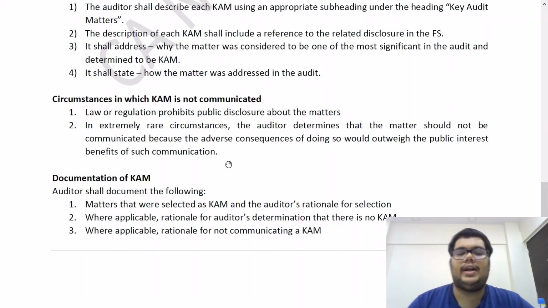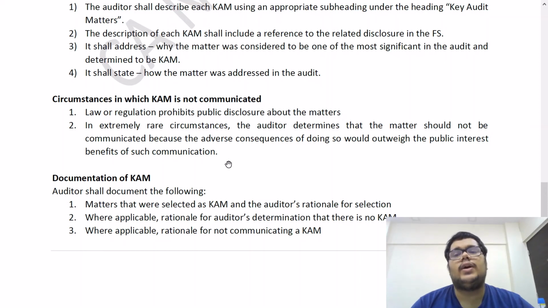Last answer, documentation of key audit matters. So what do we have to document? First point, matters that were selected as key audit matters and the auditor's rationale for selection. So basically matters that you chose for the CAM and why you chose them as CAM. Second point, where applicable, rationale for the auditor's documentation that there is no CAM. So I said, even if it's a listed company, you may decide that there is no key audit matter. So if you decide like that, you will also have to document why you feel there are no key audit matters. And third point, where applicable, rationale for not communicating a CAM.